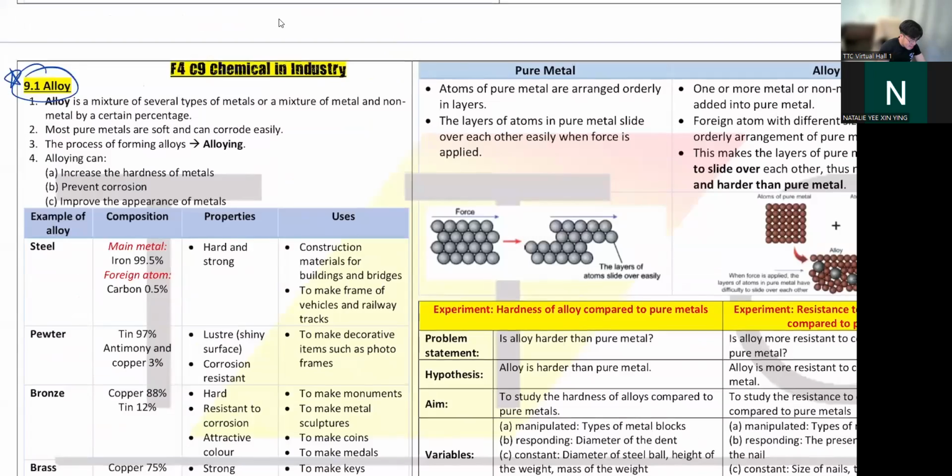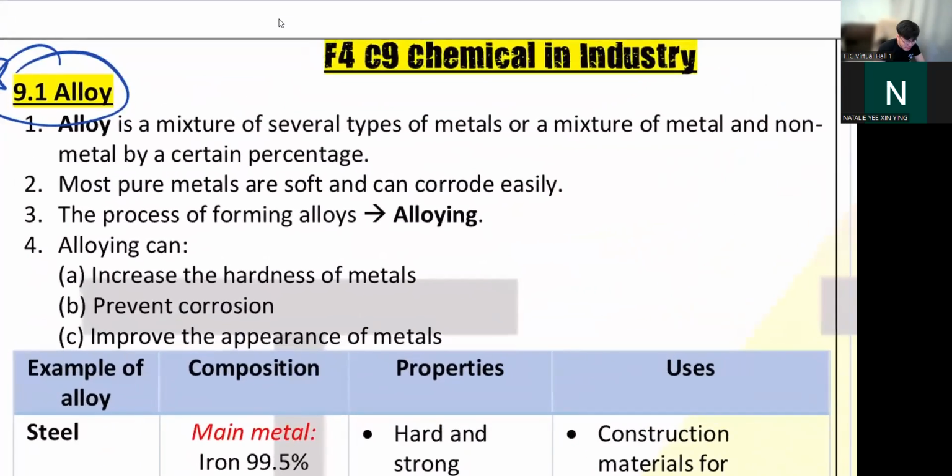So let's talk about alloy. What is alloy? Alloy is a mixture of several types of metals. When you take a few metals and mix them together, you will get alloy. This process is called alloying. Easy lah, alloy, so the process you add -ing, alloying.